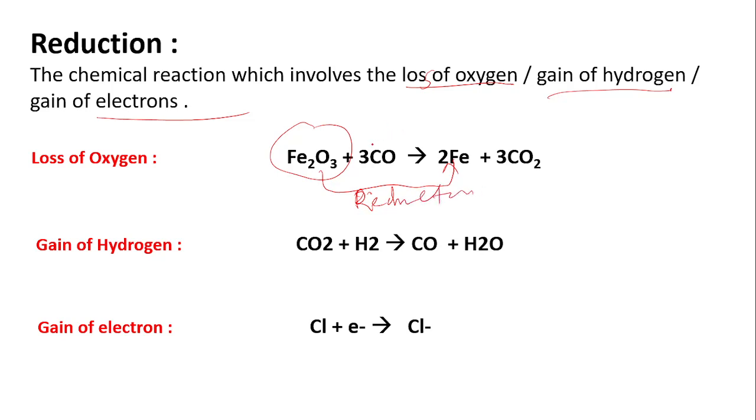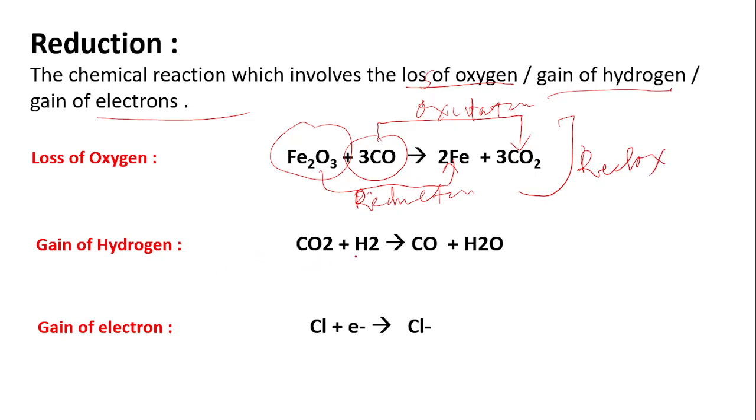On the other hand, carbon monoxide gains oxygen to form carbon dioxide. This is oxidation. So oxidation and reduction take place simultaneously. So this is a redox reaction.